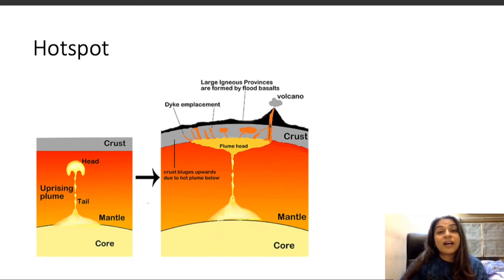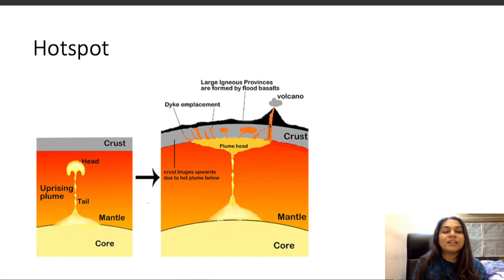It is believed that in the interior of the earth there are some fixed areas where very high temperature exists, and a convectional current rises up from there and comes out like a plume. Sometimes we've seen in a glass of water, from one place some bubbles keep coming out.